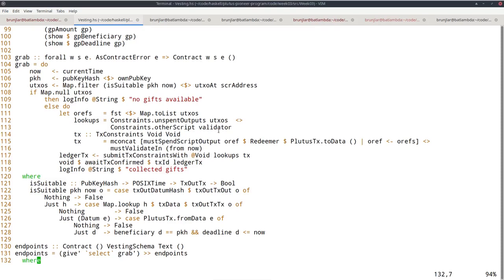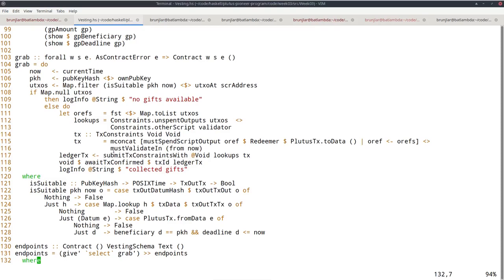So this lookup here takes care of that. And this here, I basically just go over the list of all UTXOs and say I want to spend that one. And as I said, by default, the time range of a transaction will be this always, the time range that starts at Genesis and goes on forever.